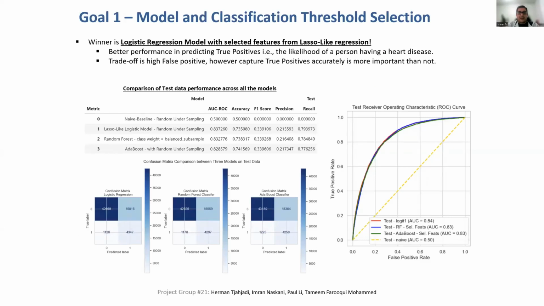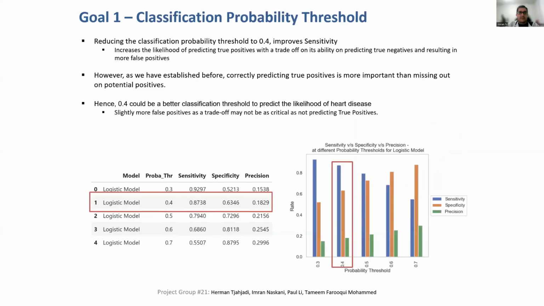The statistical model excelled in true positives, which is critical for our problem statement, while ensemble methods were superior in true negatives. The logistic regression model emerged as the best due to its emphasis on accurate true positives and interpretability from a higher area under the curve. Lastly, adjusting the classification threshold to 0.4 as a sweet spot effectively increased true positives to 87%, but reduced true negatives to 63% as a trade-off, which is acceptable as the cost of false negatives is higher than that of false positives.